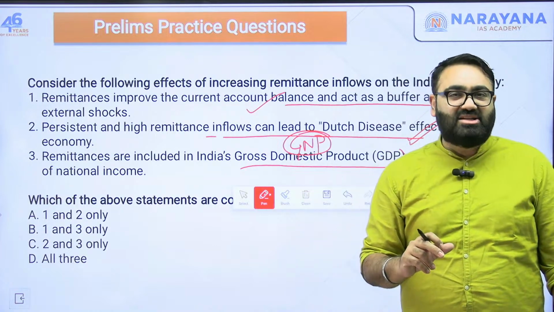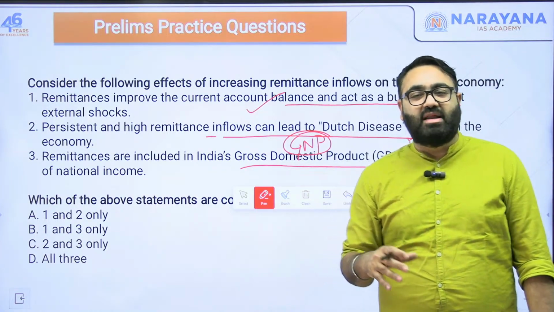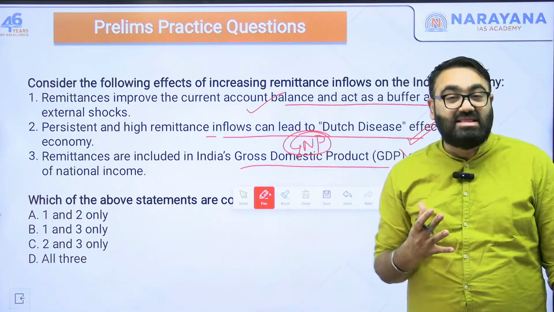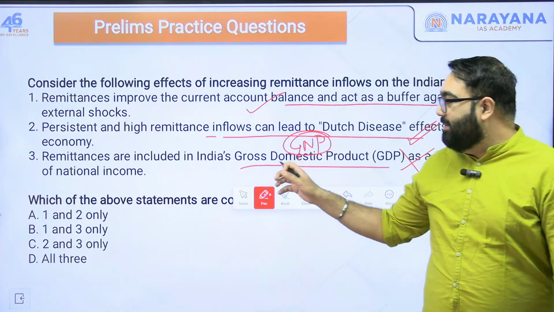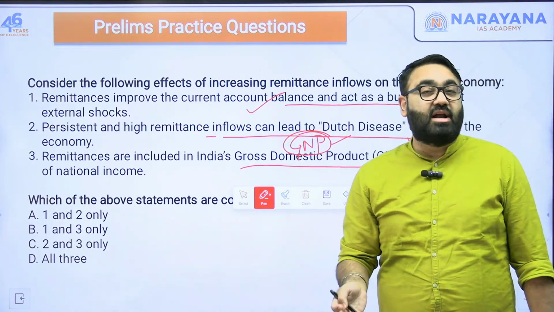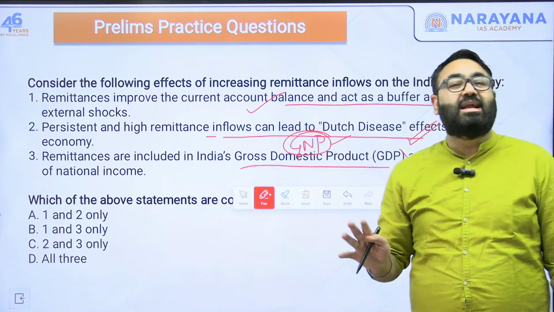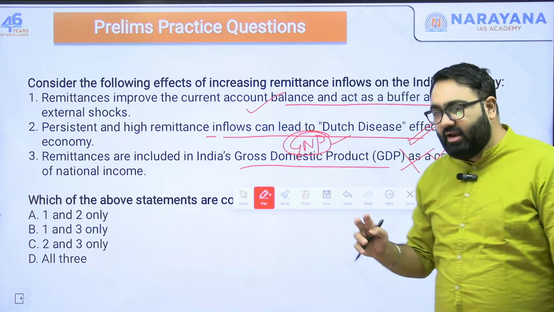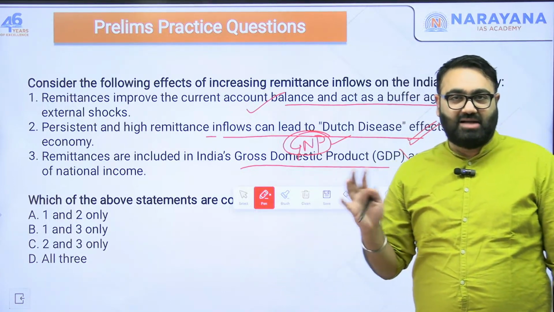With GDP, you are just calculating the amount of money that is being made by people living in the country. If you want to add remittances, that will give you GNP, that is the gross national product. Gross national product, as you know, is the income of all the Indians, either living within the country or living outside the country. That is how it usually works.